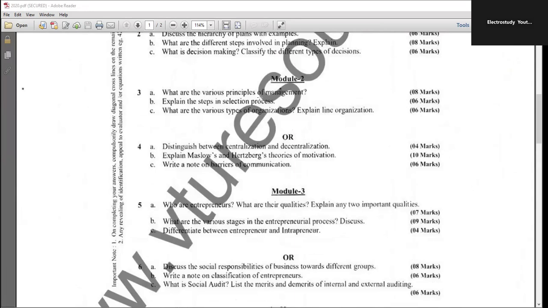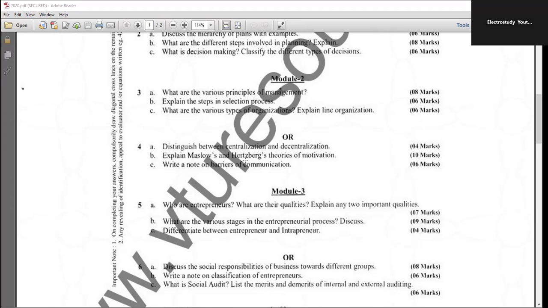Here: various principles of management, the steps in the selection process, various types of organization with the line diagram. Types of organization: there are different varieties, different types available, different types of hierarchy. One organization is entirely different from another organization. You have to follow the hierarchy. Distinguish between centralization and decentralization. You have to speak about the pros and cons of both systems.